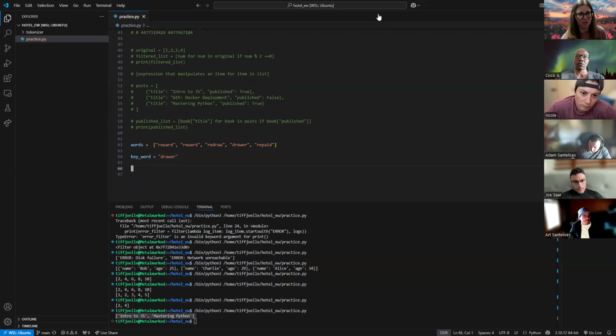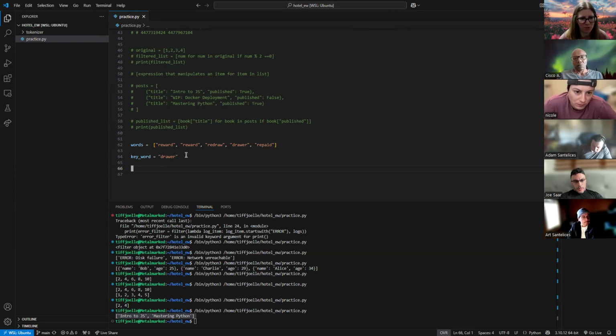Okay. So essentially what I want to do is write a function that has list comprehension in it. I want to be able to give this keyword and return the list of words that are the reverse of what I'm passing in.